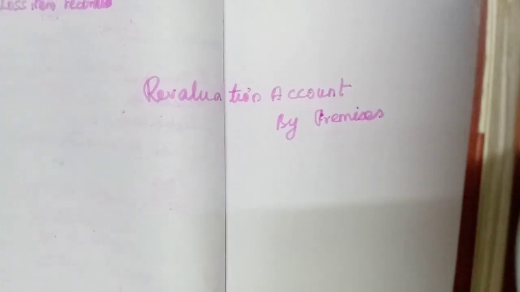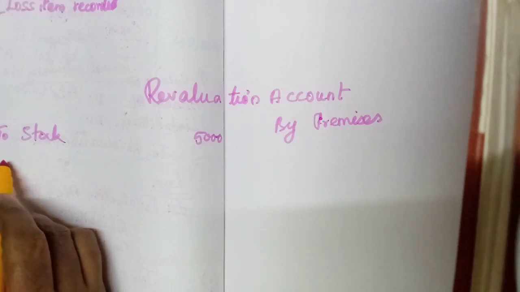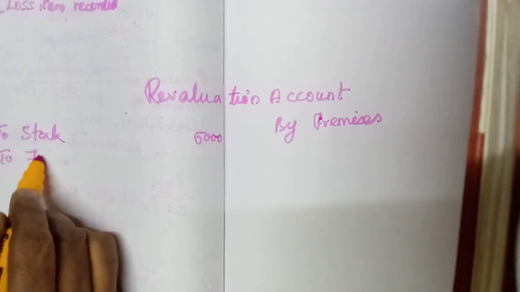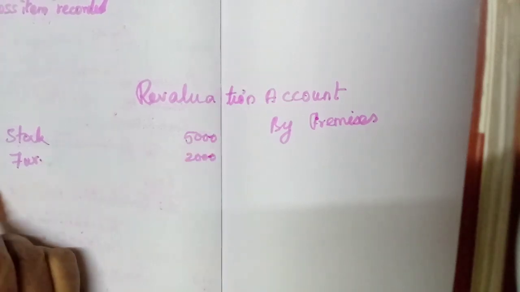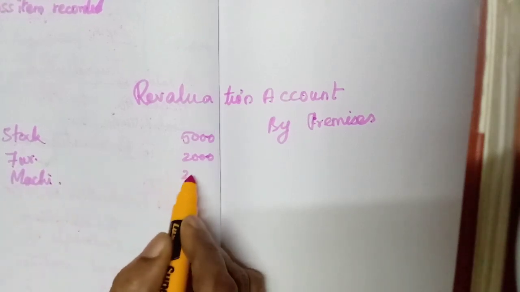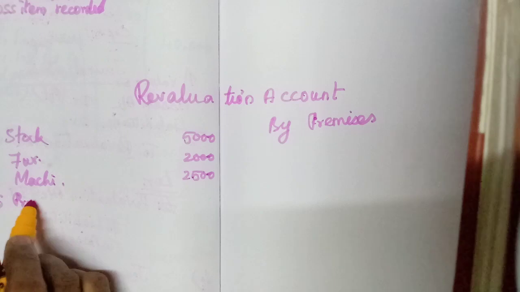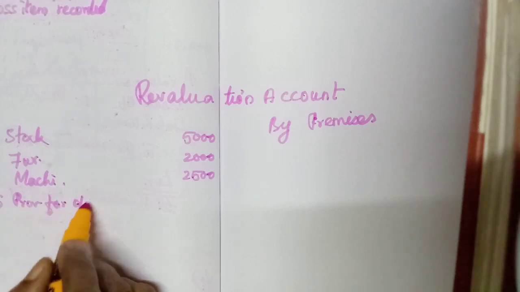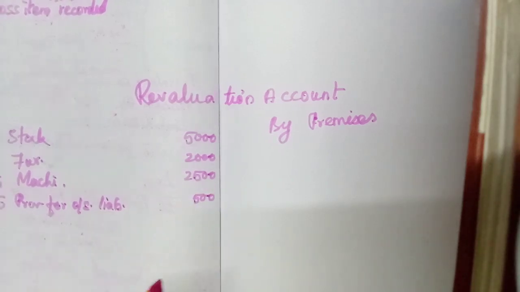Then on the debit side, to stock, 5,000. Then furniture, 2,000. Machinery, 2,500. Then provision for outstanding liability, 500. Now find out the difference.